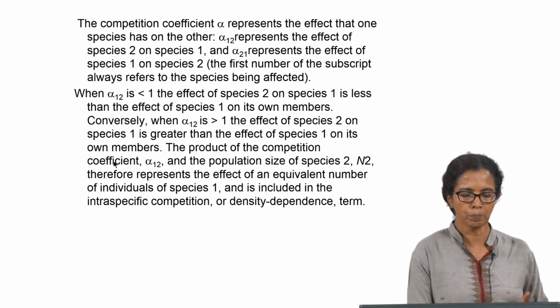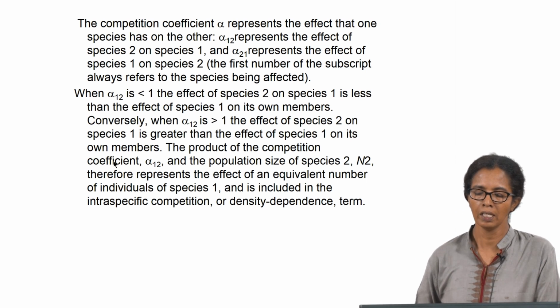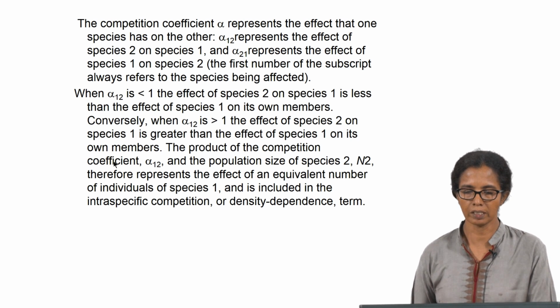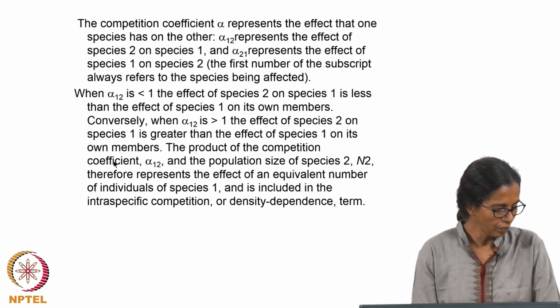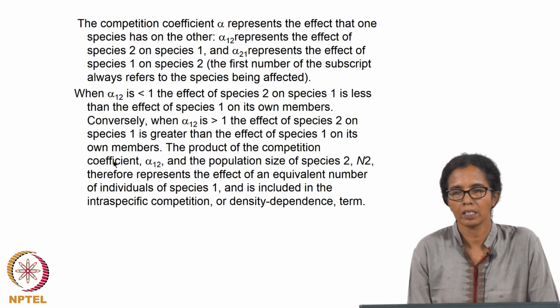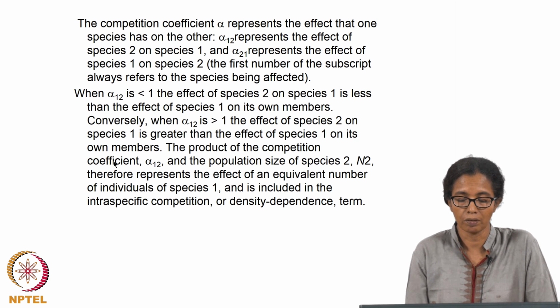And when two species are competing for the same resource, we introduce what is known as a competition coefficient alpha to capture the effect of one species on the other, how it will increase or decrease the population of both the species. So, in the next section we will be looking at how, in the absence of any predator prey relationship, we could use this logistic model.